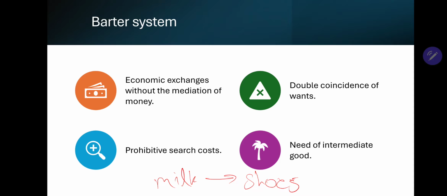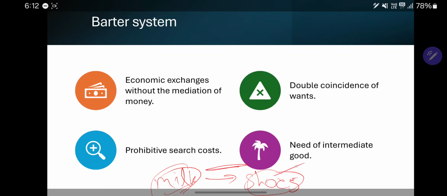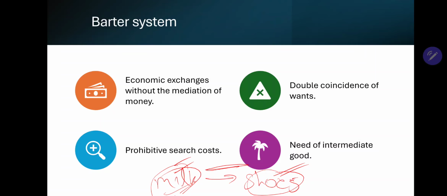Since both of our wants must necessarily match, right? The shoe seller must want milk and the milk seller must want shoes. Both our wants must necessarily match. We call this situation double coincidence of wants, because both of the wants are coinciding together. This is why it is called double coincidence of wants if we want to execute a successful exchange of goods and services.